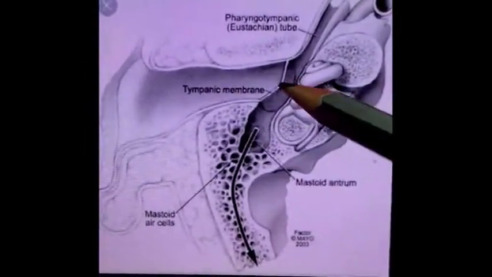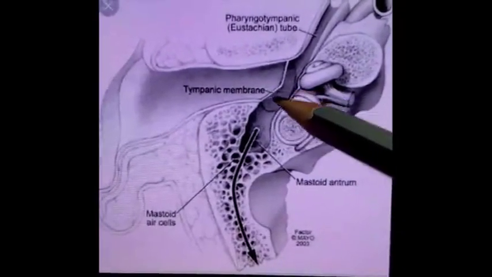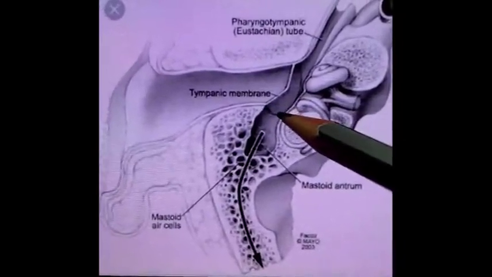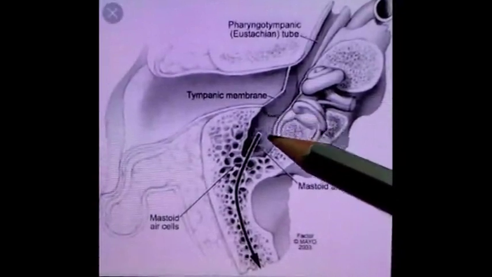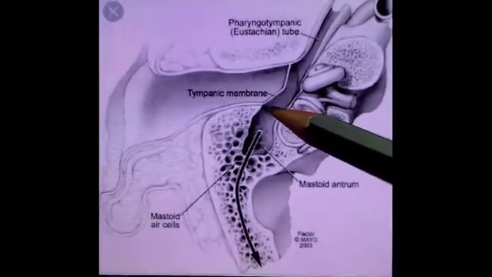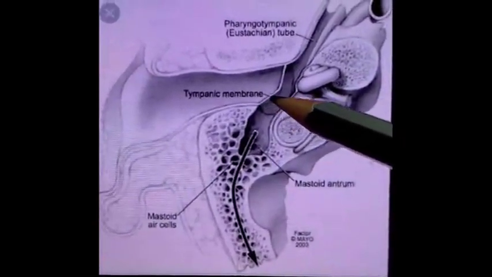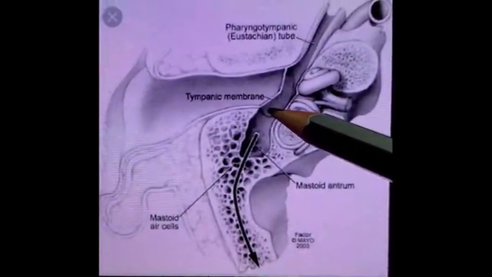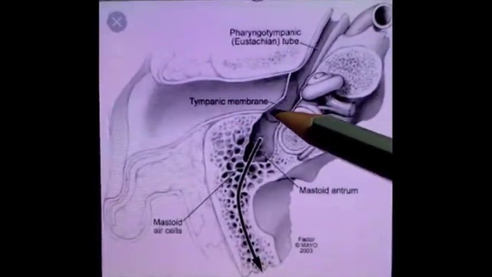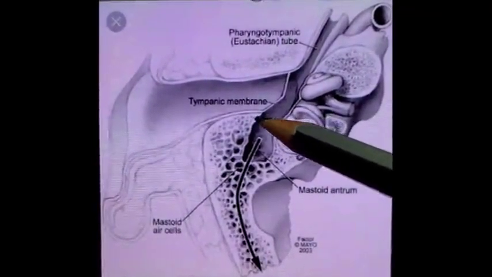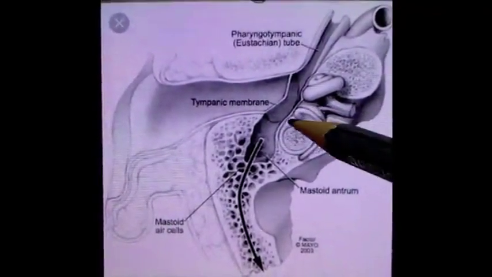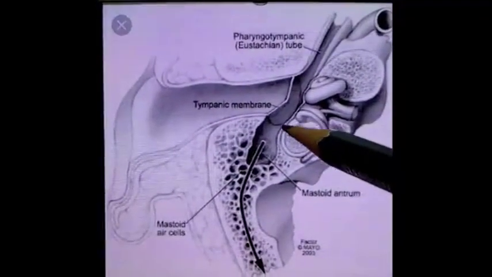The mastoid antrum and middle ear cavity both communicate at the aditus to the mastoid antrum. Aditus means an opening. So this mastoid antrum is related anteriorly to the epitympanic recess of the middle ear cavity, and communicates with it with the help of the aditus. This aditus portion is related medially to the superior and lateral semicircular canals.